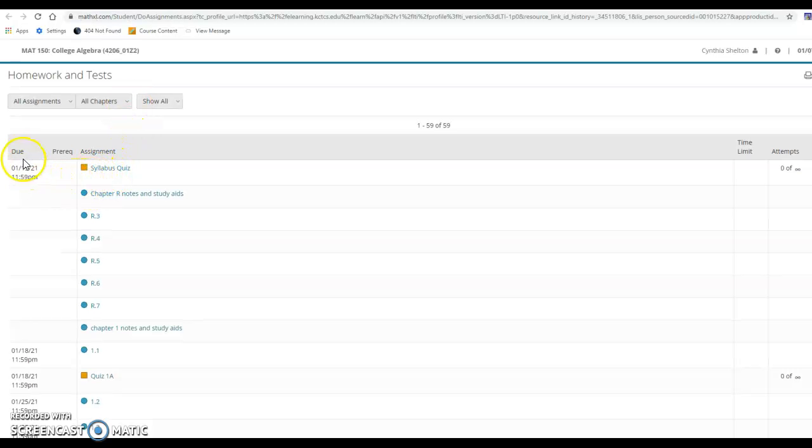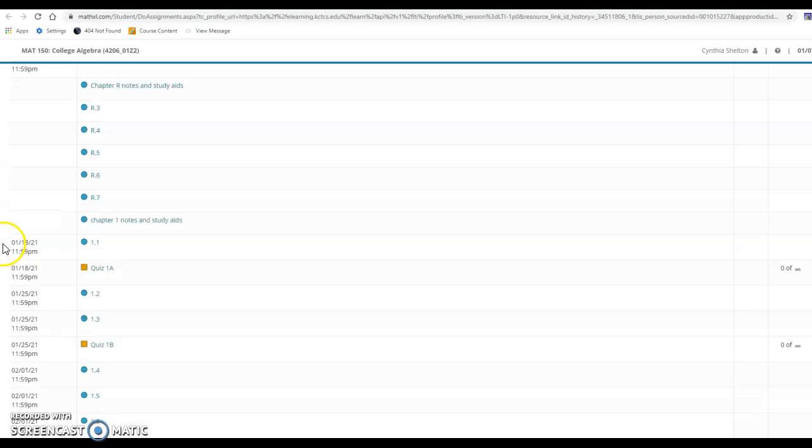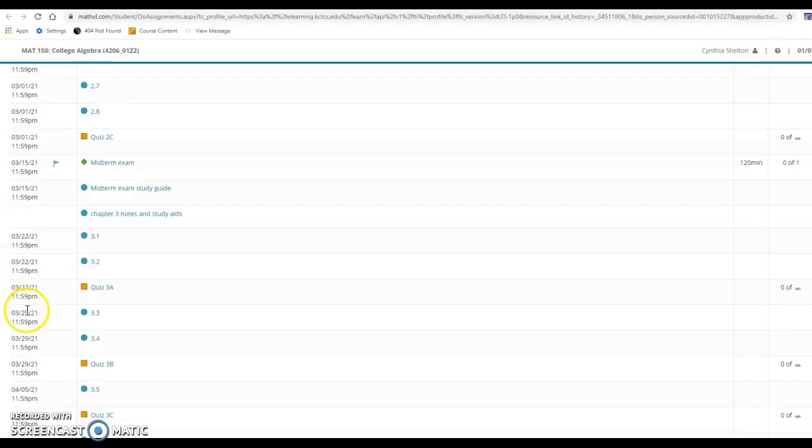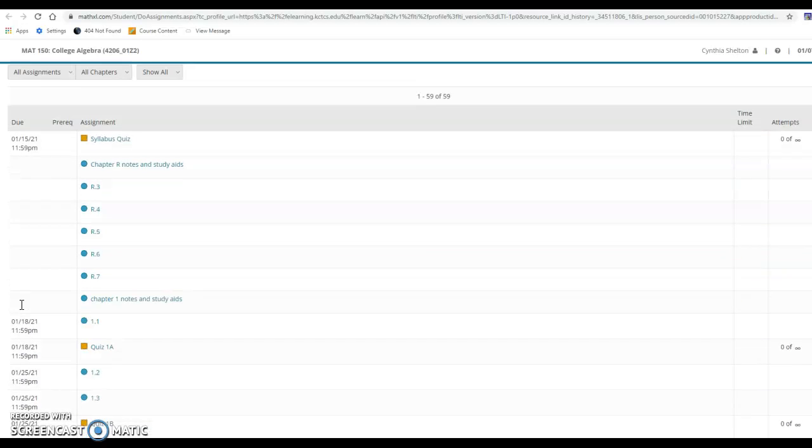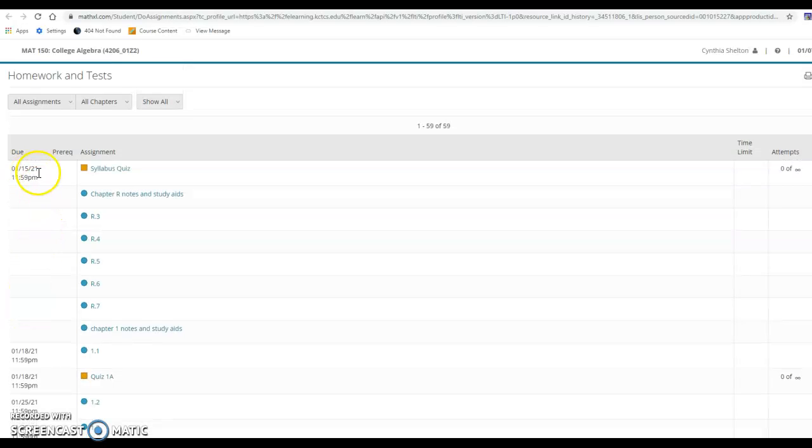You can see all the due dates. See how it says due and then down the list. So you can always tell what's due and when. That whole class is open and available actually from day one, so you can work ahead. So the first thing we're going to have due on January the 15th, that's the Friday, the first Friday of class, I ask that you take a syllabus quiz. So that is linked here.